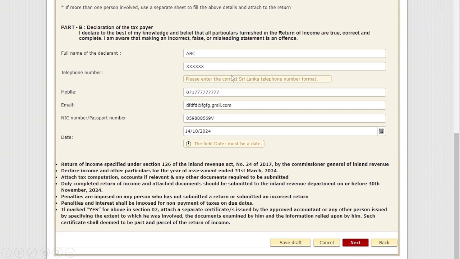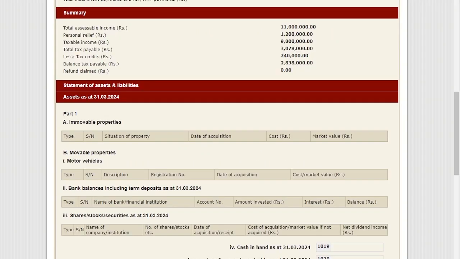Suppose you have entered some erroneous details, then it gives a message such as please enter the correct Sri Lankan telephone number format. Then you have to correctly fill the details requested by the form. If you fill the details correctly, then you can click next. There is a summary page where you can get some idea about the total assessable income, personal relief, taxable income, total tax payable, less tax credit, balance tax payable and refund. If there is a refund, it appears as a refund.